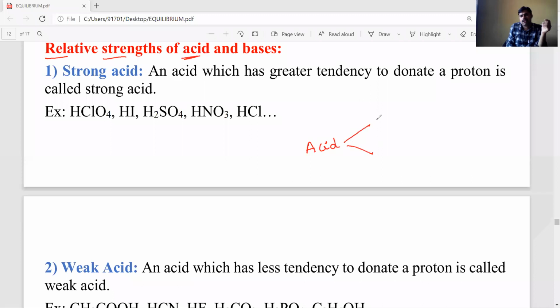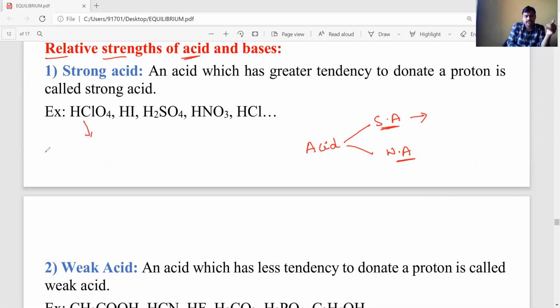Acids are of two types: strong acid and weak acid. What is the strong acid definition? A strong acid is an acid that has a greater tendency to donate a proton, meaning the proton donating tendency is very fast. Such substances are called strong acids. If the proton donating tendency is weak, then such acids are weak acids. For example, HClO4 is a strong acid.